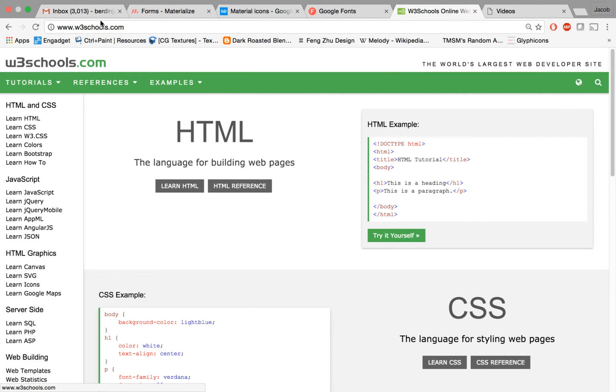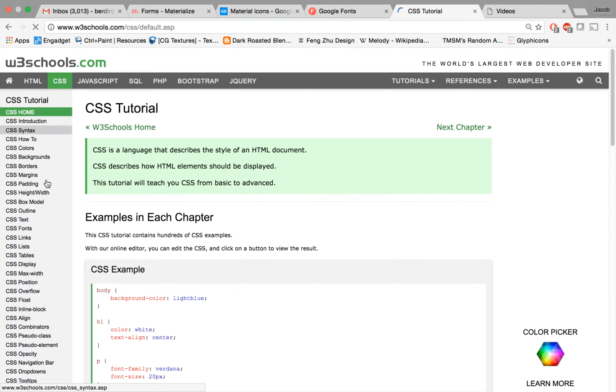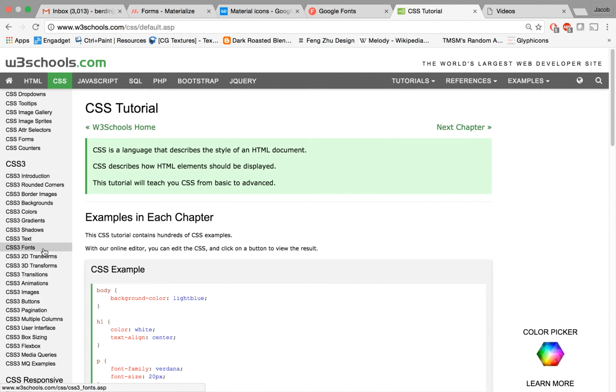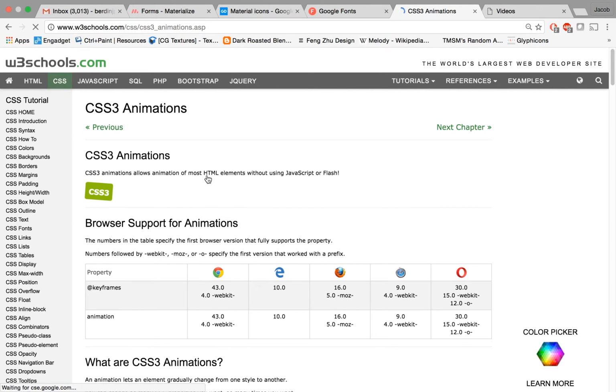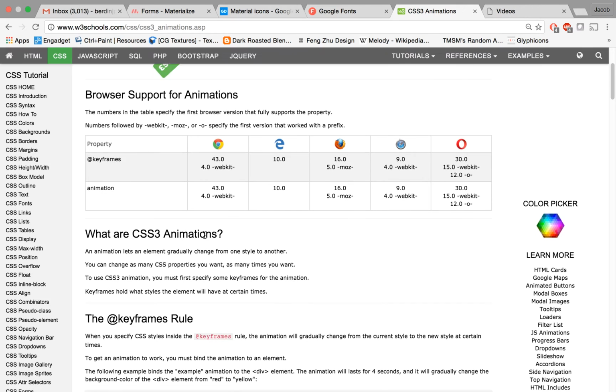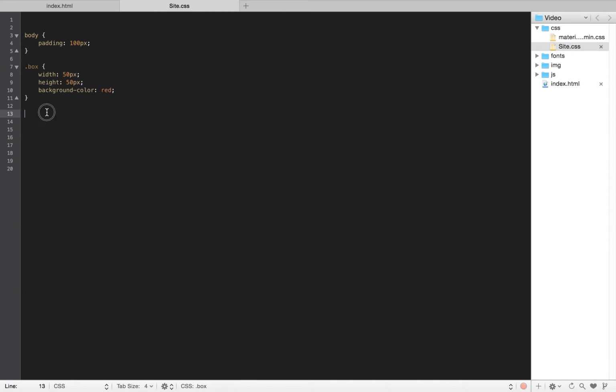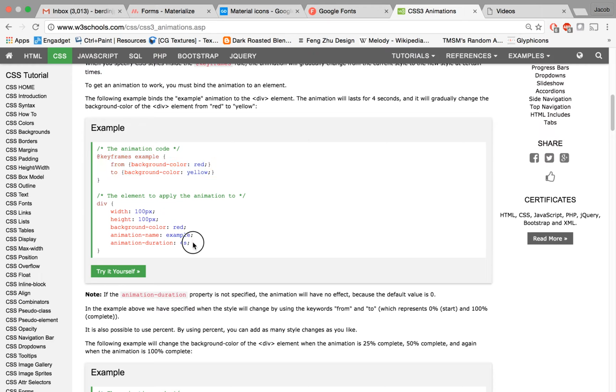So if you go to W3Schools, learn CSS here on the left, and then you scroll down this left panel to CSS3 and look at CSS3 animations, you'll find all the information you want on animations, right? And they introduced this thing called keyframes. So keyframes will determine a property at a certain time, right? So let's get into that. So what time do I determine, right?